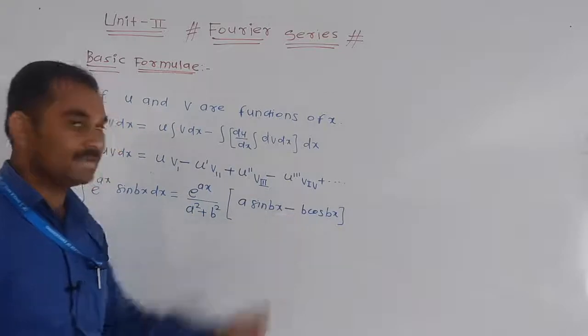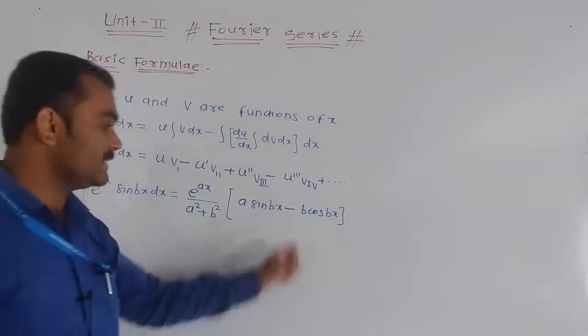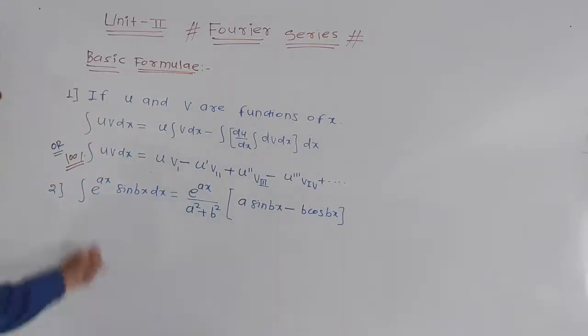For sin there is a minus sign, derivative of sin is b cos bx. This is the formula of this.